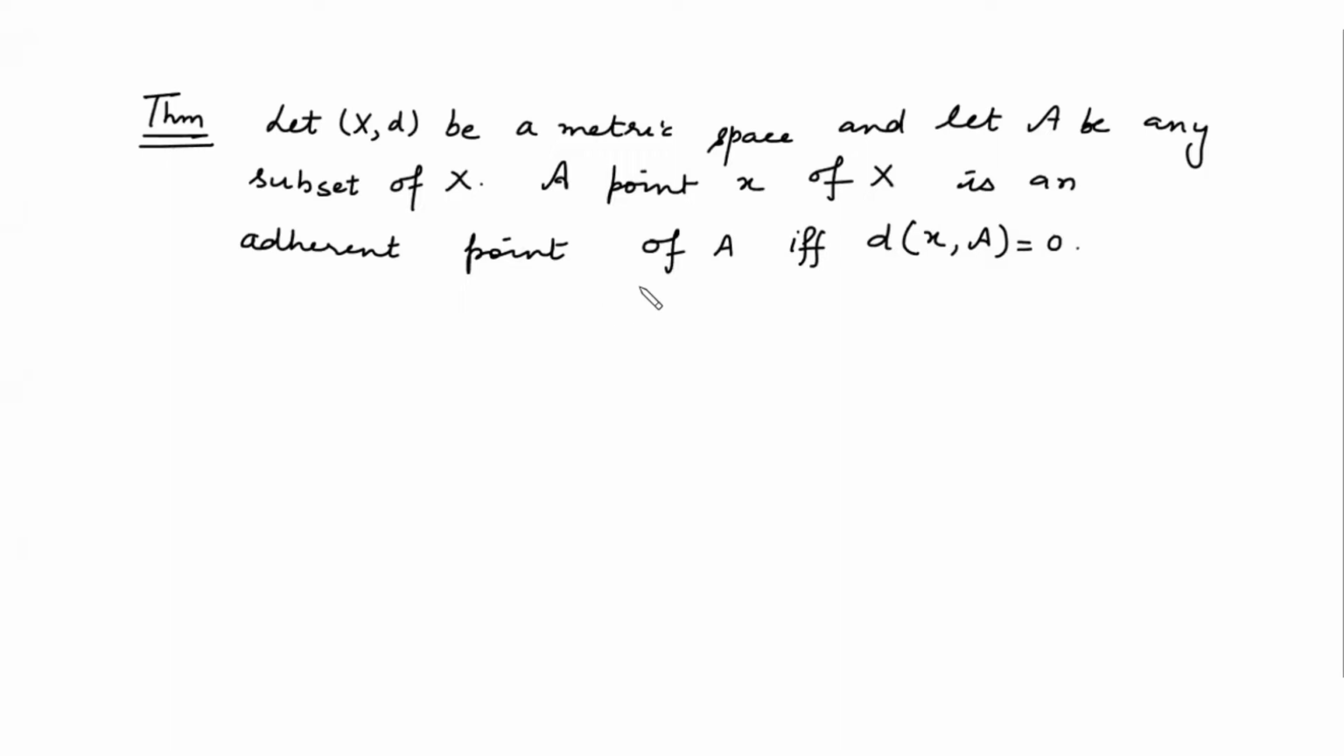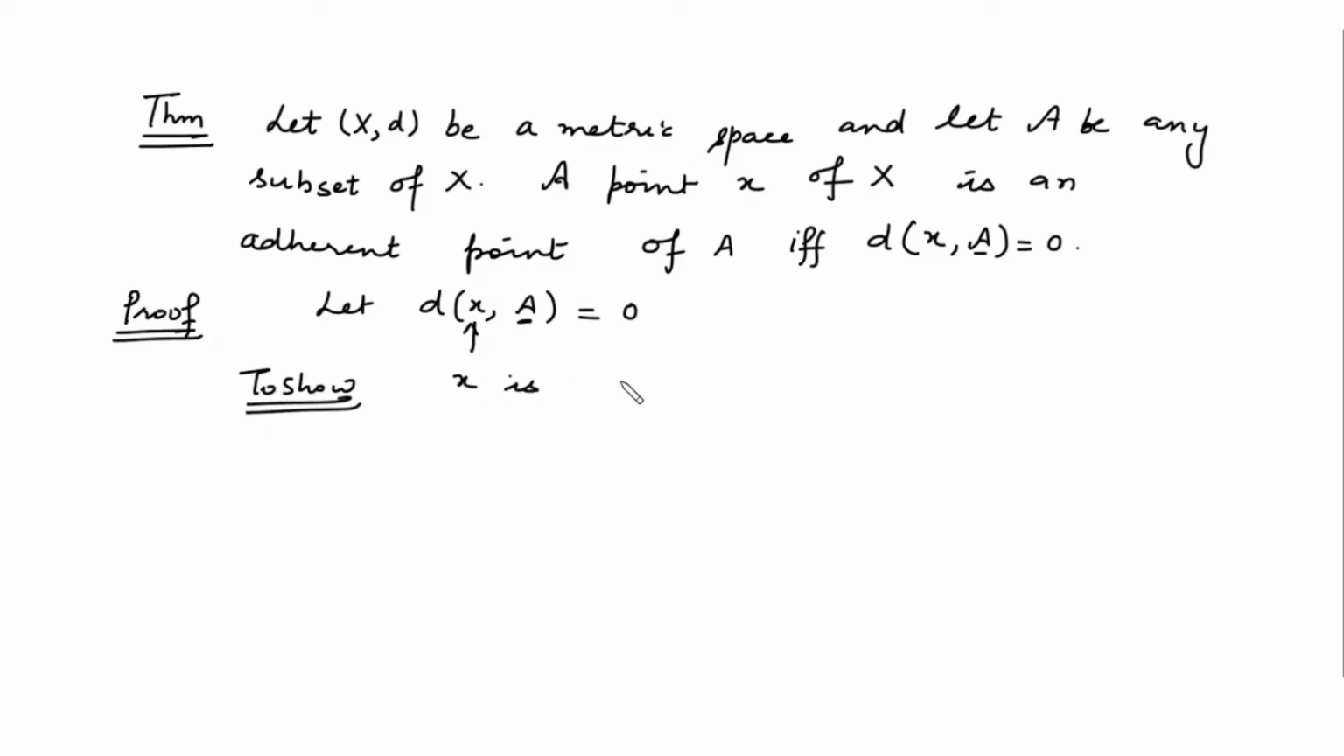So you have to prove this thing. If x is an adherent point of A, then this distance is 0. Or if the distance is 0, then x is an adherent point of A. Now just see the proof. First we assume that the distance between the point and the set A is 0. We want to show that x is an adherent point of the set A.